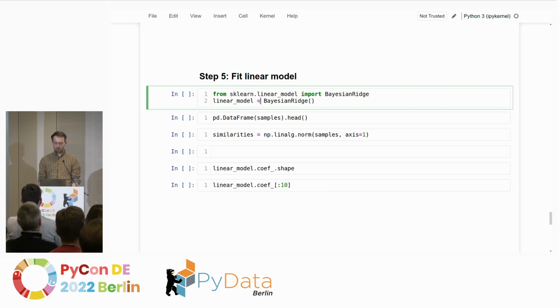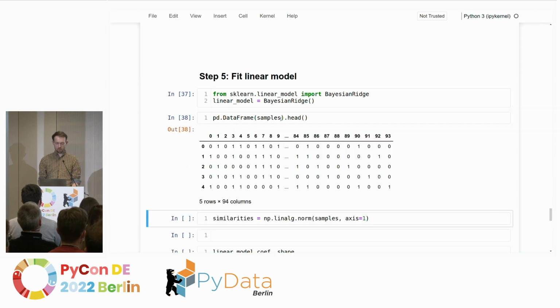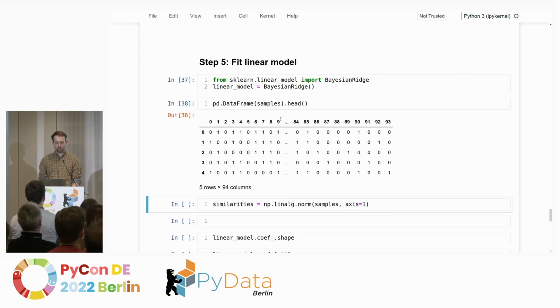The choice of which linear model you're using is also a hyperparameter. We're using Bayesian ridge here because it's relatively robust, and it doesn't try to bring all the prefactors or coefficients down to 0, which is what happens, for example, if you put in an L1 norm, where usually you don't get any explanation at all. Just to remind you, we had these samples which we looked at above, the second step that we did. We have these vectors, and we try to figure out what's the prefactor for segment 0, for segment 1, for segment 2. Is it actually relevant? What's the coefficient?